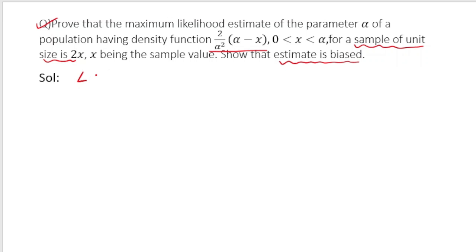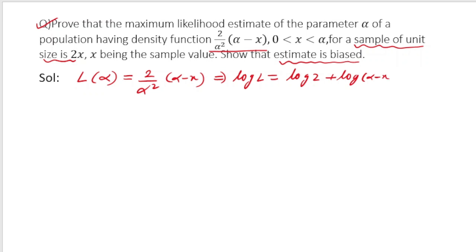First of all, we have to write the likelihood function. So here we want to estimate alpha, so the likelihood function will be written as a function of alpha, and we take the product of the probability density function, but here we have just one sample value, so I will just write 2 by alpha square into alpha minus x. Right, you have just one value, so certainly you can't take the product. Now usually I should write vertically, but just to save space I am writing like this. So I am taking log on both sides, so log L will be equal to log of 2 plus log of alpha minus x minus 2 log alpha.